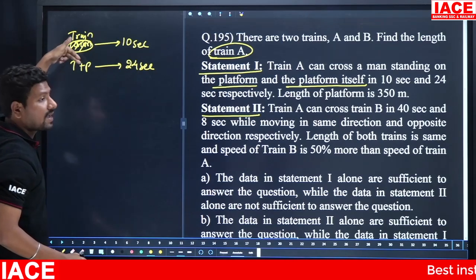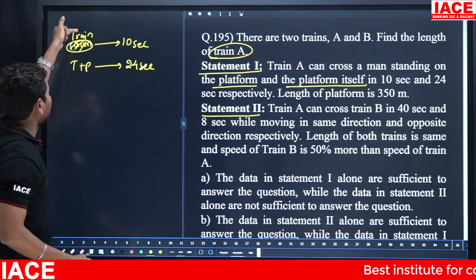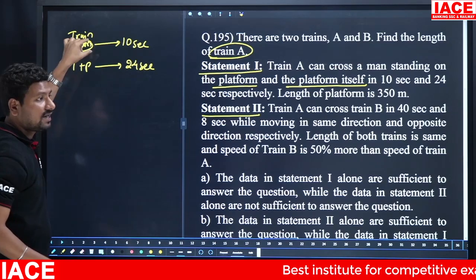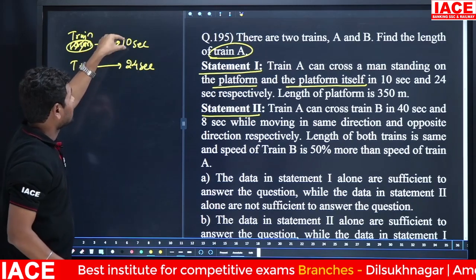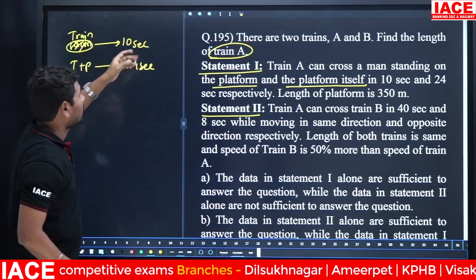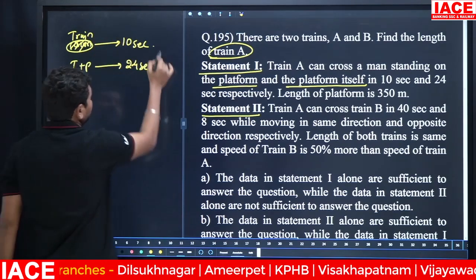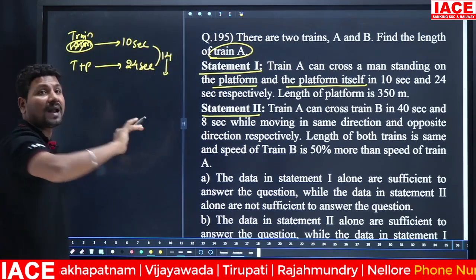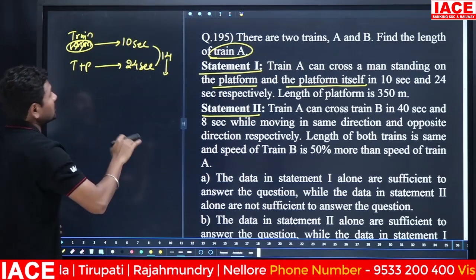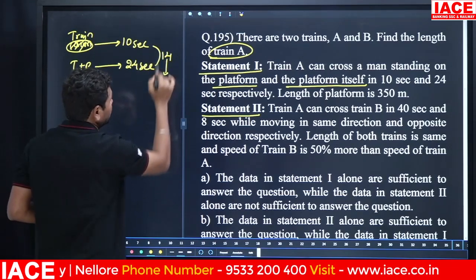The same train crossing a man means the man's length will become 0. Then the man value is cancelled, I am taking the train length. Then the train will be crossed in how many seconds? 10 seconds. The same train crosses in the second position and the first position. Here to here is how many seconds more? 14 seconds more. Why 14 seconds extra? Because compared to a man, the platform is so much bigger. That's why it takes more time. How many seconds more? 14 seconds more.